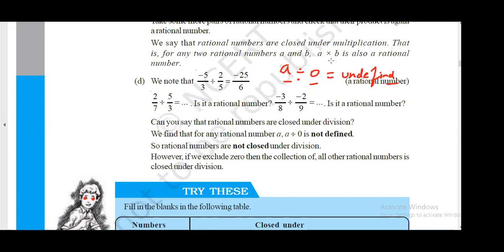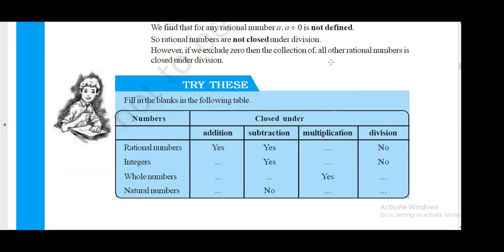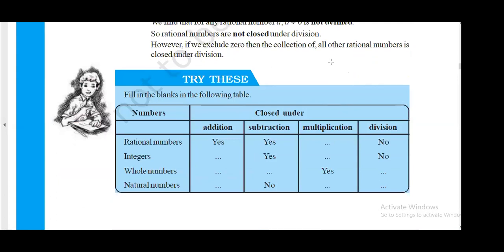Now see this. This is your table. You have to fill it. Now tell me, is a rational number covered under addition? Yes. Subtraction? Yes. Multiplication?